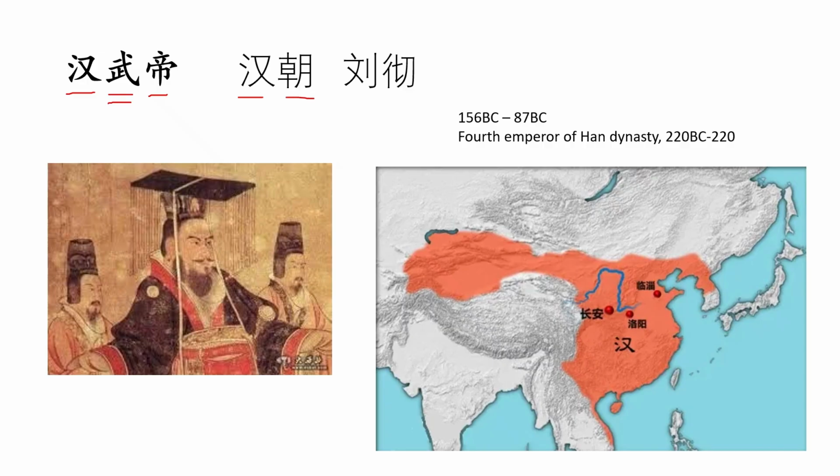His full name is Liu Che. Liu is his family name, and Che is his name. So the Han emperors are all named Liu. He ruled from 156 BC to 87 BC, the fourth emperor of the Han dynasty.